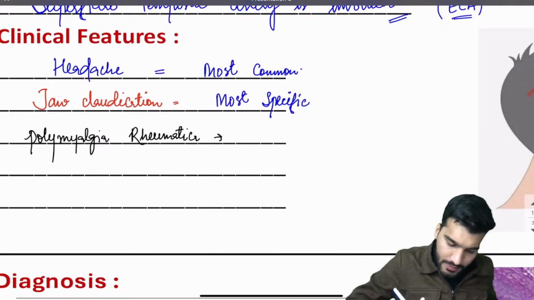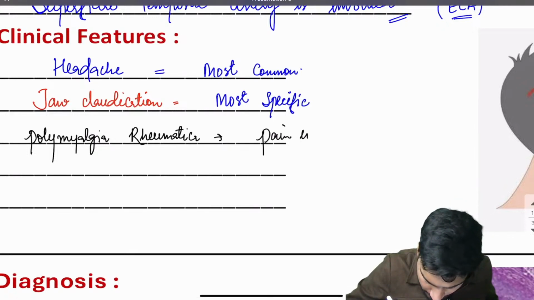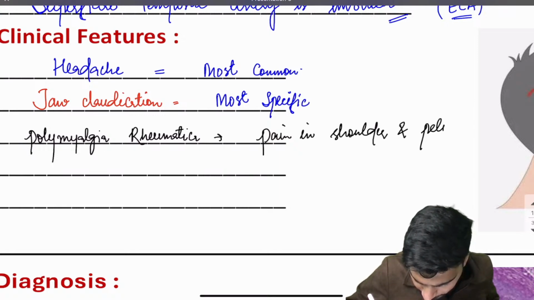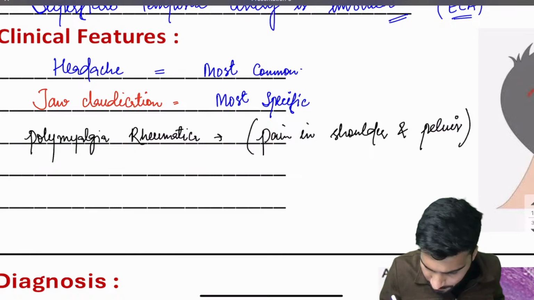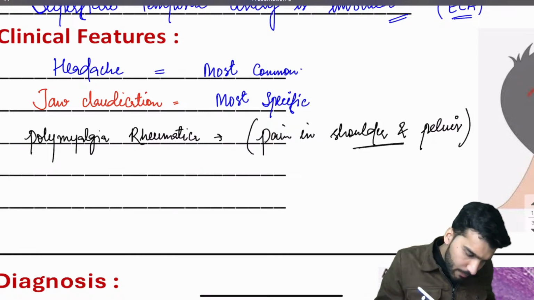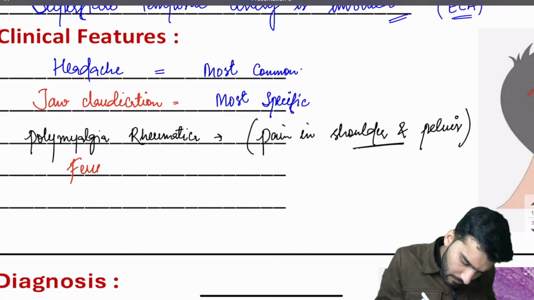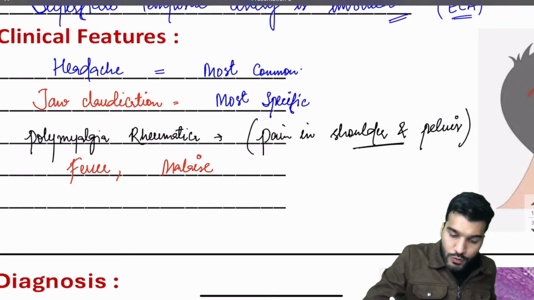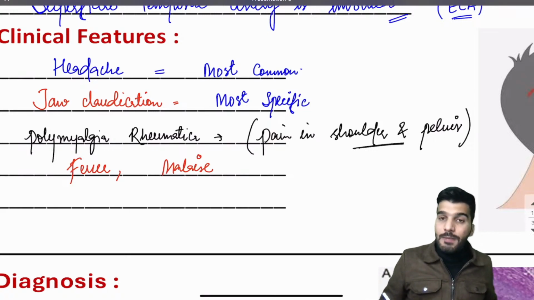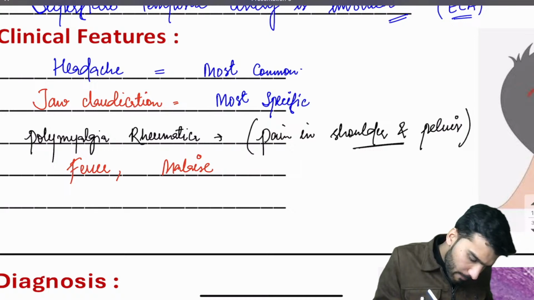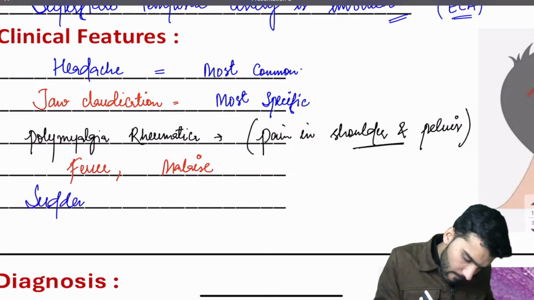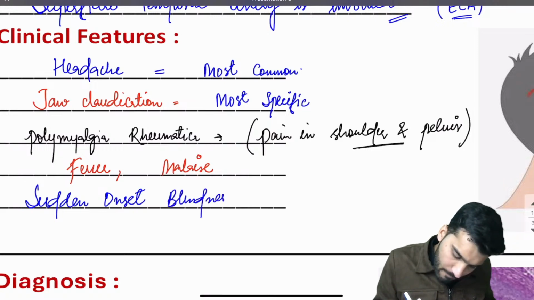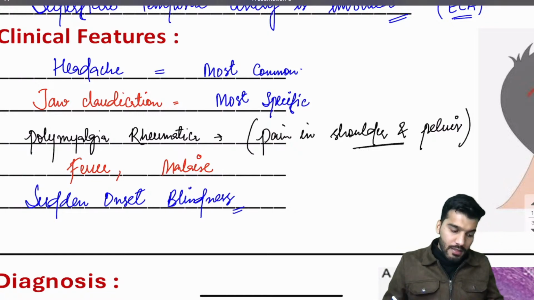What is polymyalgia rheumatica, sir? Pain in shoulder and pelvis. Okay. Followed by that, the patient will have a fever. The patient will have malaise. And due to the involvement, or due to the decreased blood supply to the eye, the patient can have a sudden onset blindness. Is that clear? Is that clear?